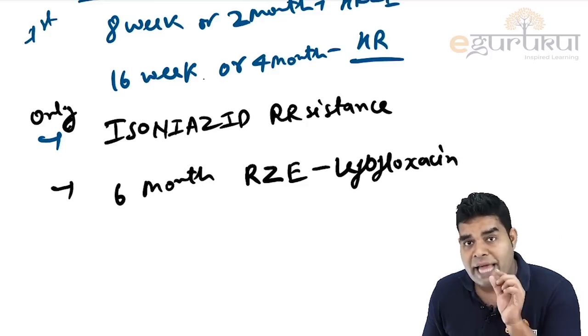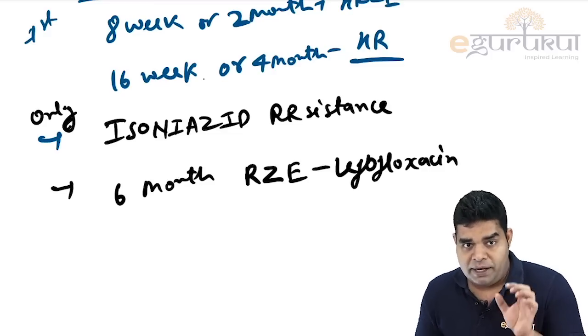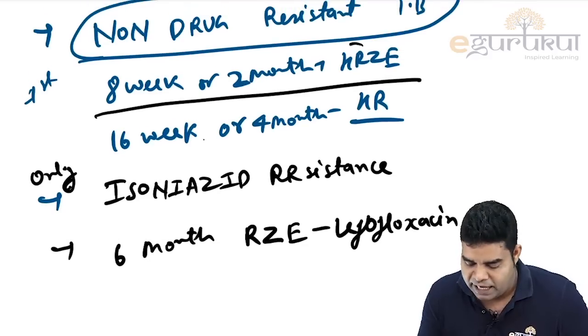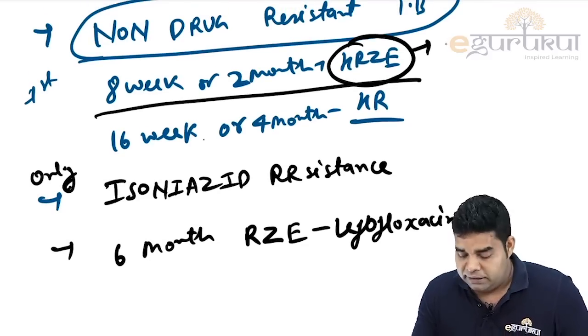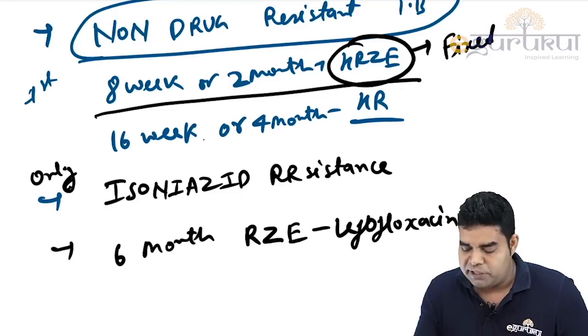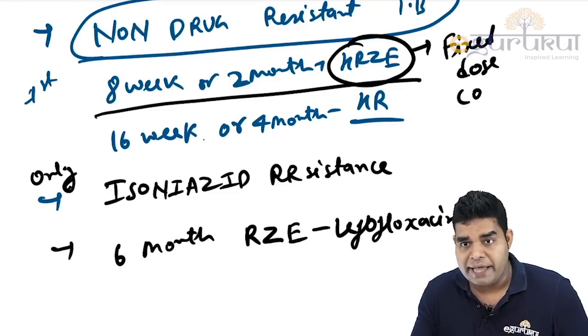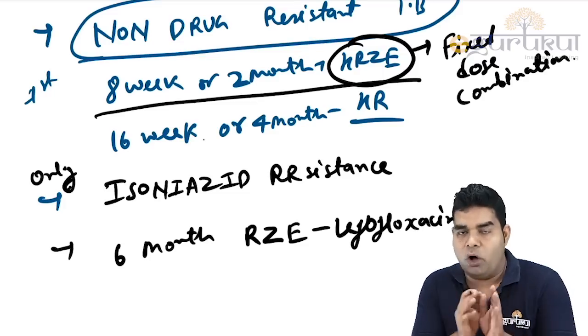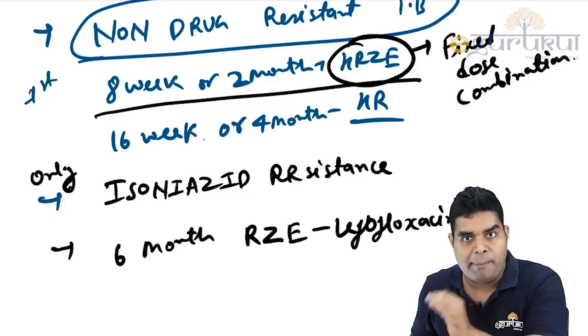But the tablet which we have, because in the normal non-drug resistant TB we have this HRZE tablet, is given in fixed dose combination. That means in one tablet we have all the 4 components in fixed amount.